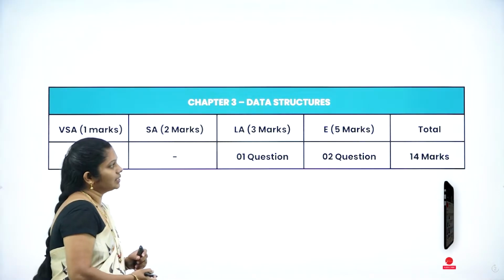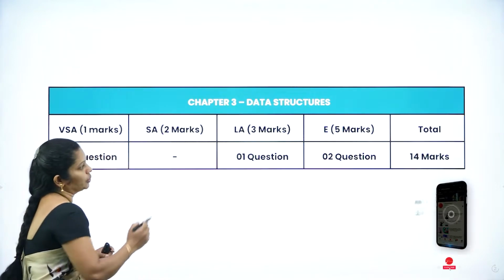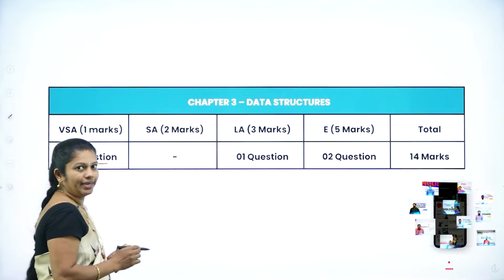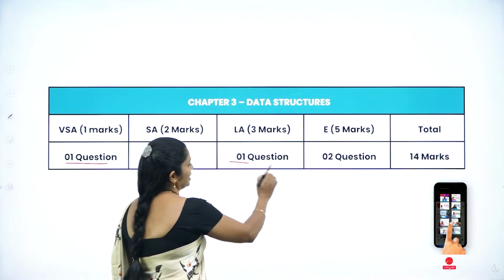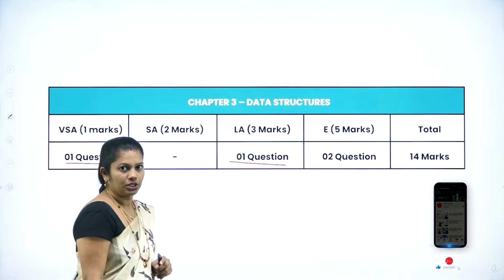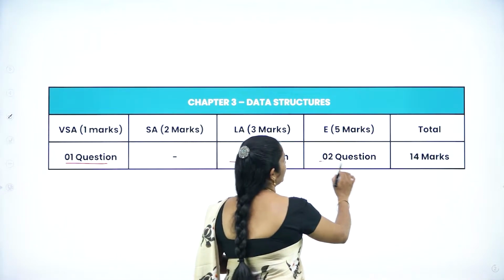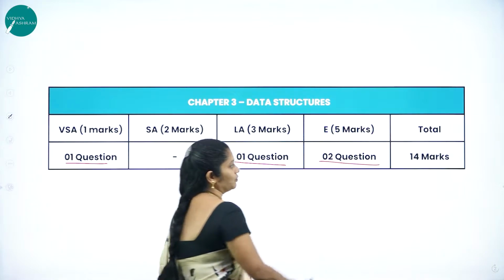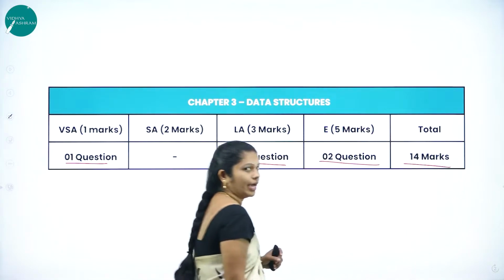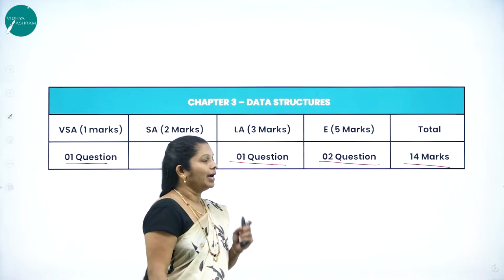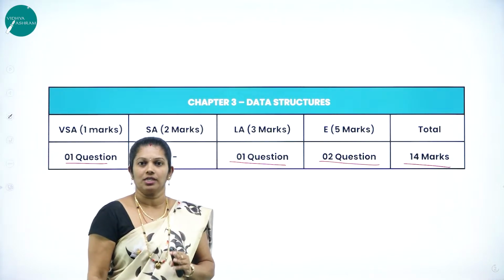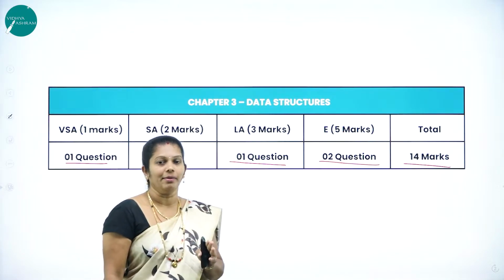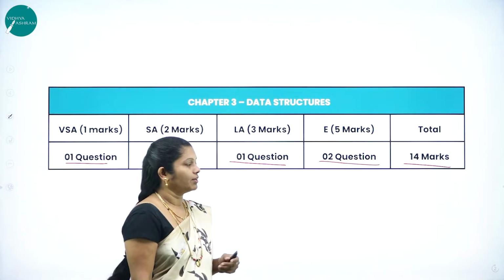The total weightage of this chapter in the annual exam is 14 marks. In Part A, you will get one question for 1 mark. In Part C, you will get one more question for 3 marks. And in Part D, you will get 2 questions for 5 marks. Usually from this chapter, you will get questions regarding algorithms as well as operations for 5 marks.